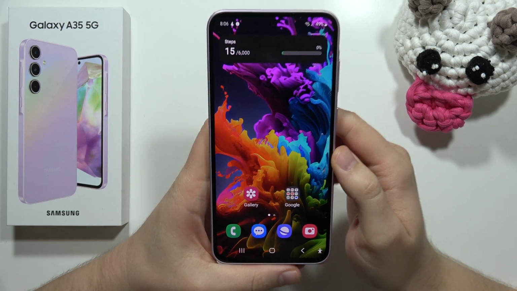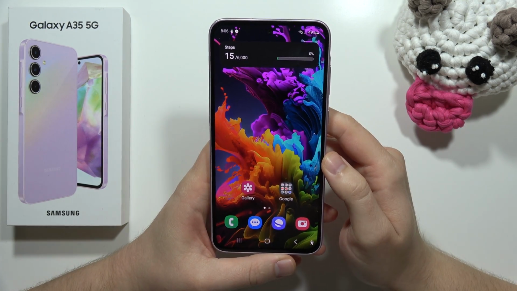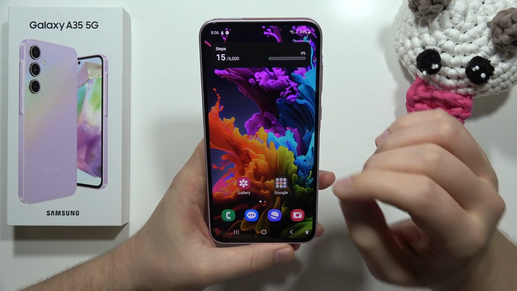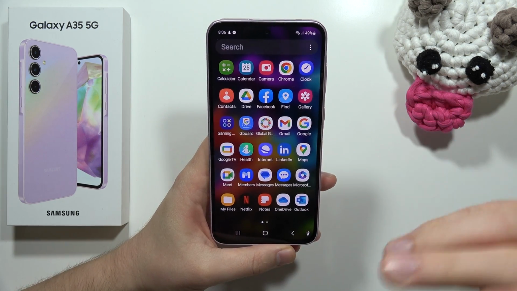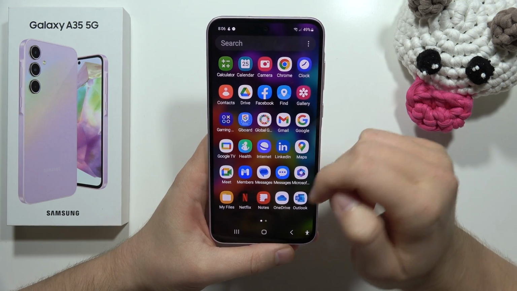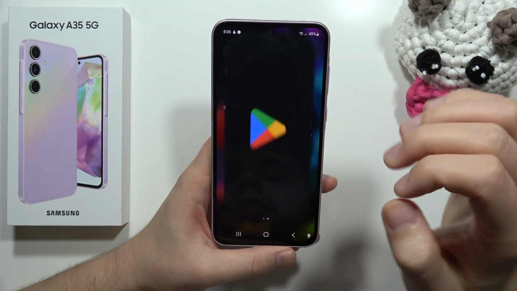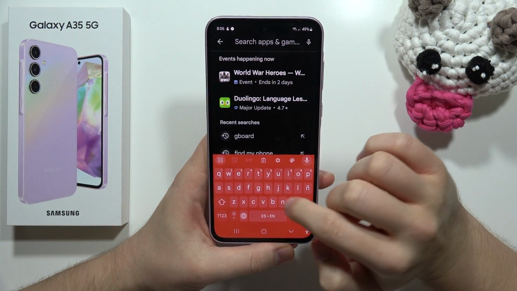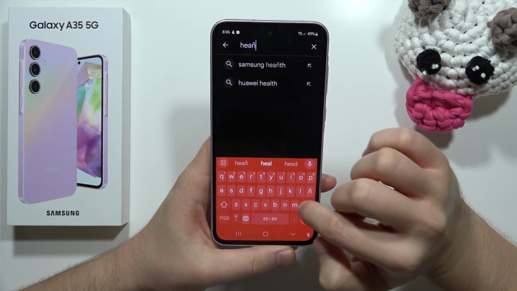Hey, let me show you how you can count steps with your Samsung Galaxy A35 5G. So first of all, you have to open the app drawer and open the Health application. If for some reason you don't have this application on your phone, you have to go to the Google Play Store, click on the search and input the phrase health.